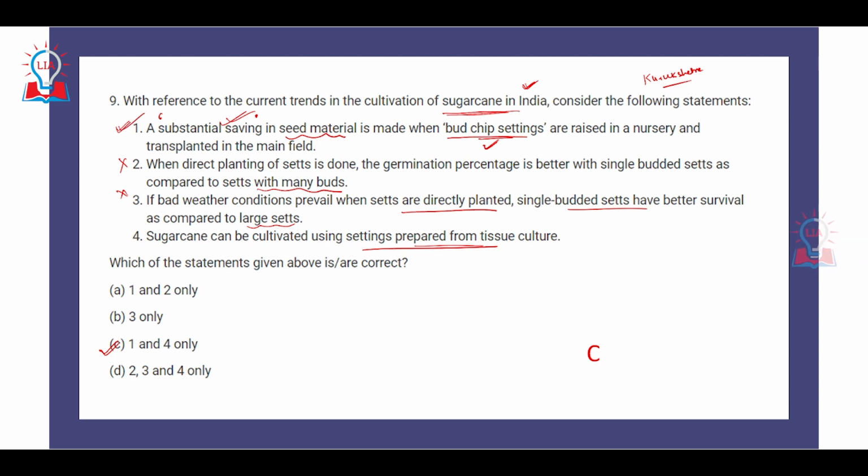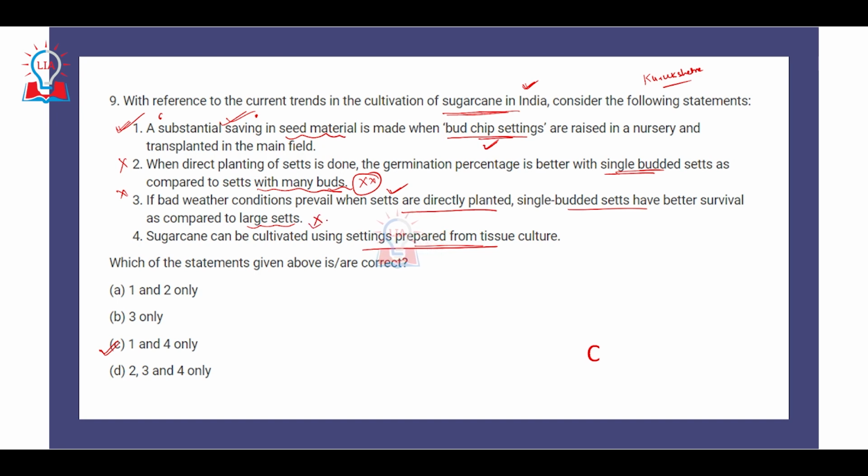Second is, when direct planting of sets is done, the germination percentage is better with single budded sets as compared to sets with many buds. This is incorrect, because as per the experiments that have been done, it is observed that the germination percentage is higher with many budded sets or poly budded sets as compared to single budded sets. Third is, if bad weather conditions prevail when sets are directly planted, single budded sets have better survival as compared to large sets.